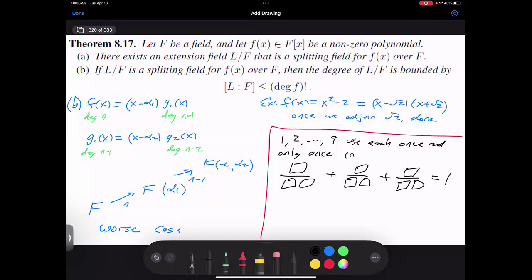If I was writing this as a program that was going to be run on iPhones all the time, then any little bit of savings might really matter. And 9 factorial, that's small enough that the computer can work with this. But the degree of f factorial, that worries me because that grows rapidly. And so when I'm trying to get a sense of just how big is that splitting field, how far do I have to go before I'm guaranteed that everything splits? Well, sometimes I only need a theoretical result, but it's some field of finite degree. And this will definitely give me some field of finite degree.